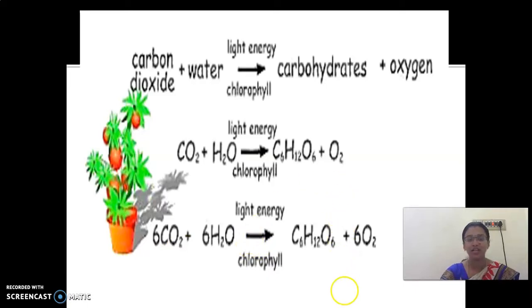On the right side, you have 6 oxygen in C6H12O6 and 6 twos are 12, so 12 plus 6 is 18. Totally 18 oxygen on both sides. So both sides are balanced. When you come to a higher standard, you will be studying balancing of equations in chemistry. Okay, children.